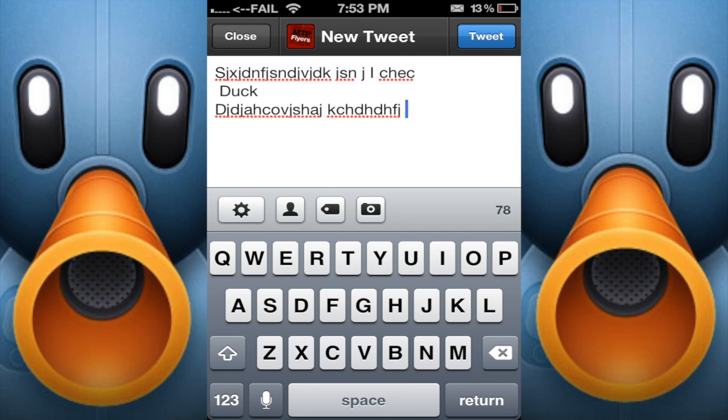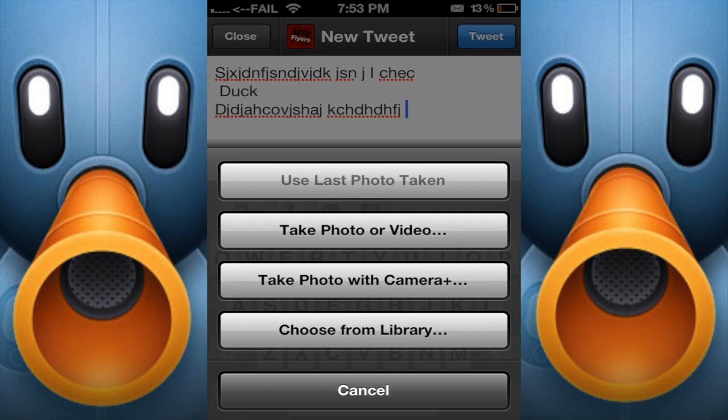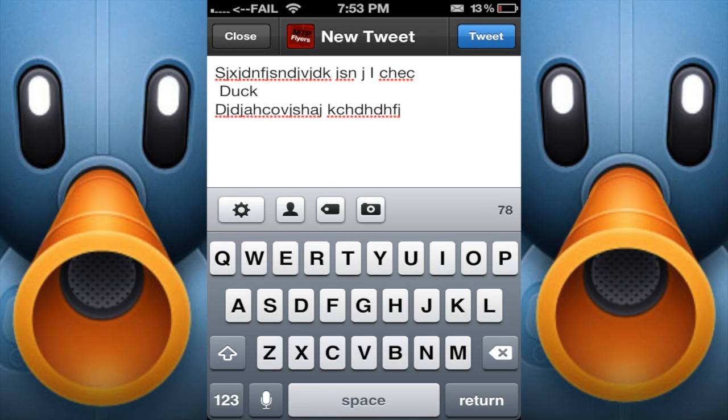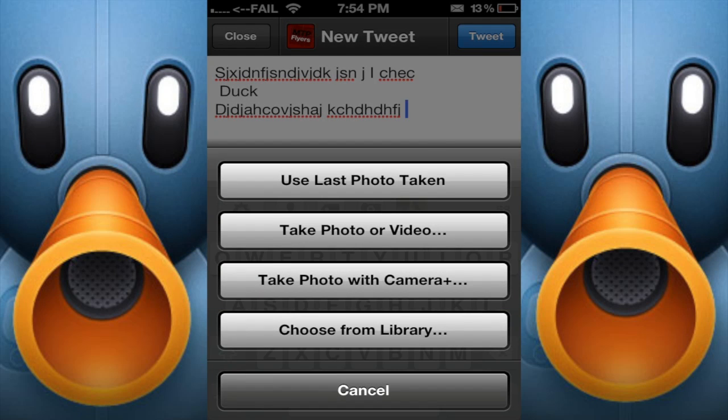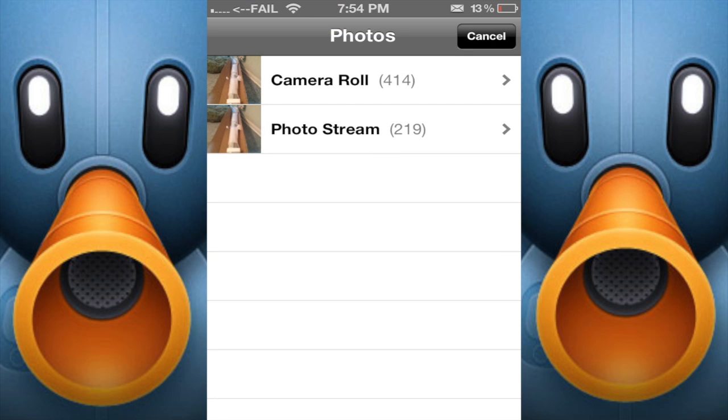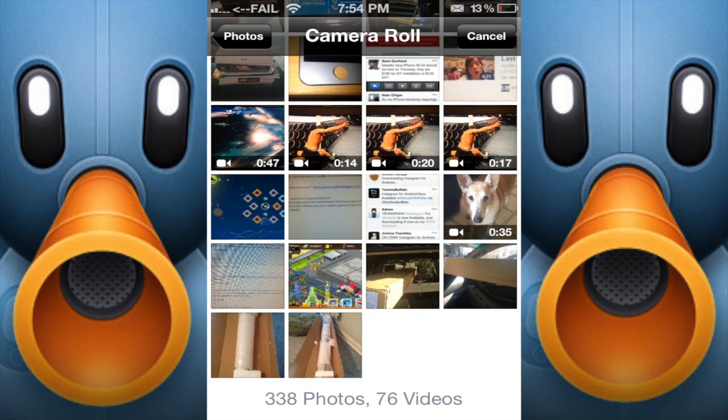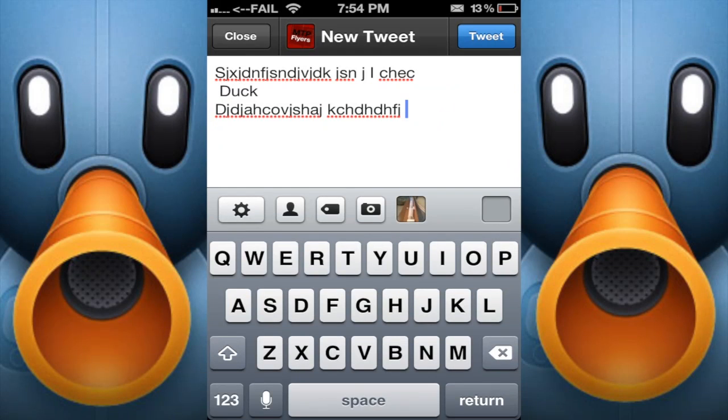I go ahead, and the really cool feature about this is if I tap on the camera, that gives you last photo taken. How many times have you taken a picture or a screenshot of something and you want to immediately use that picture? You can simply tap on that and it will give you your last picture. Now, this is not the only application that will allow you to do multiple pictures. So I can either take a photo with Camera Plus, use last photo, or choose from my library. If I want to go into my library and send a picture of the giant screen that I got today, I can do that.